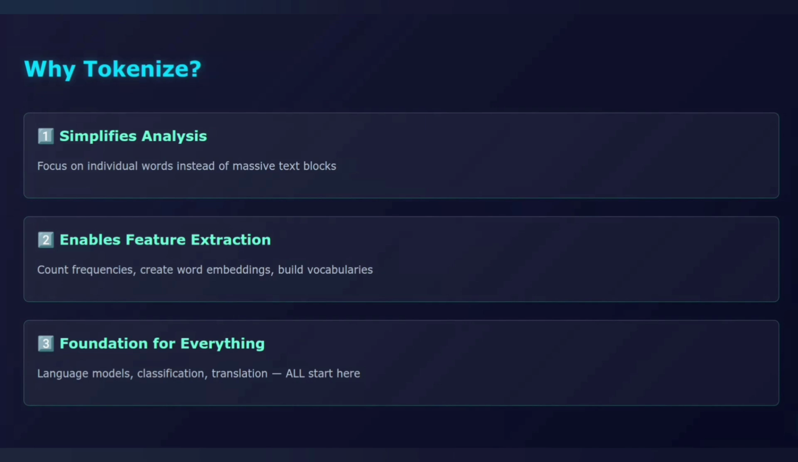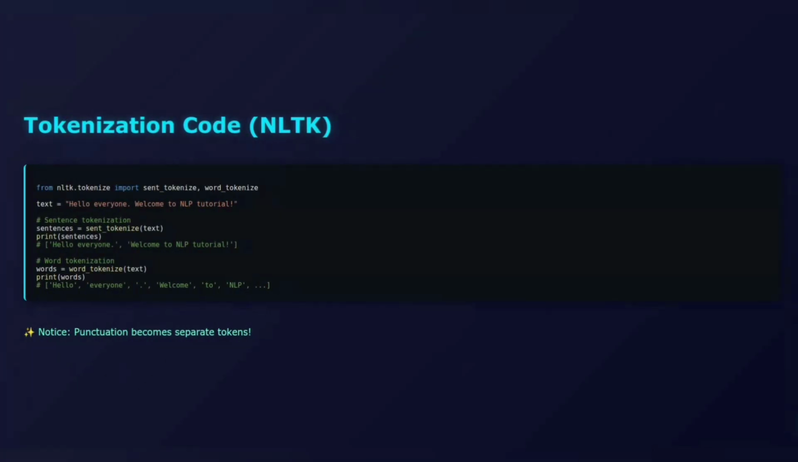All right, let's see this in action with Python code. We'll use NLTK, the Natural Language Toolkit, one of the most popular Python libraries for NLP. First, let's import our tools. Notice how sentence tokenization properly handles abbreviations like doctor and question marks. And word tokenization, it even separates punctuation marks as individual tokens. That exclamation mark becomes its own token.